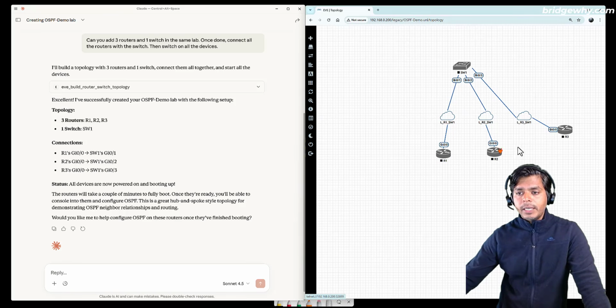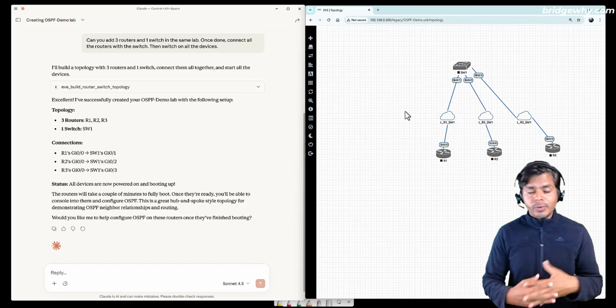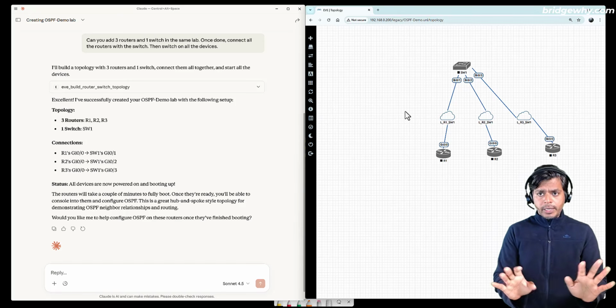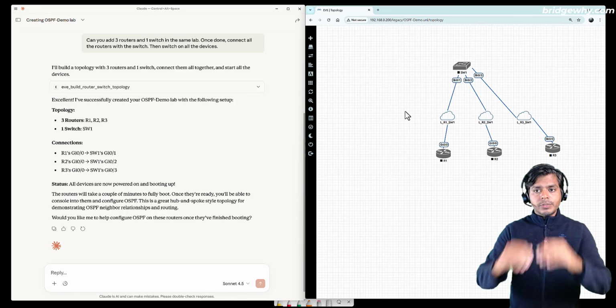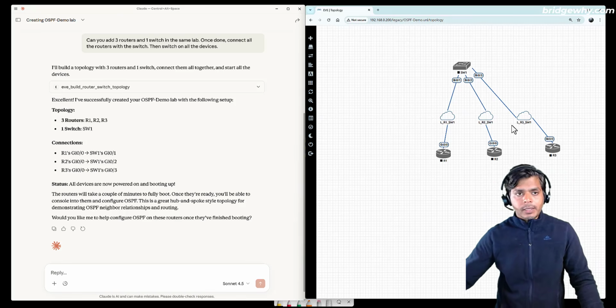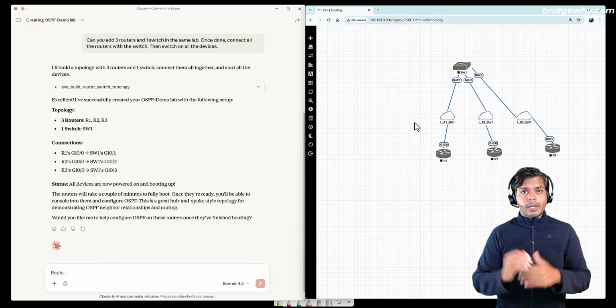And if you are familiar with EVE-NG, you must be wondering, Mr. Vishnu, why these clouds are here. Just consider them, these are connected together, right? This is how it works when you use APIs. If you don't understand APIs, don't worry. But consider this lab as R1, R2, R3 connected to a switch. Just forget about these clouds. This is what happens behind the scenes when you connect a switch with the router.